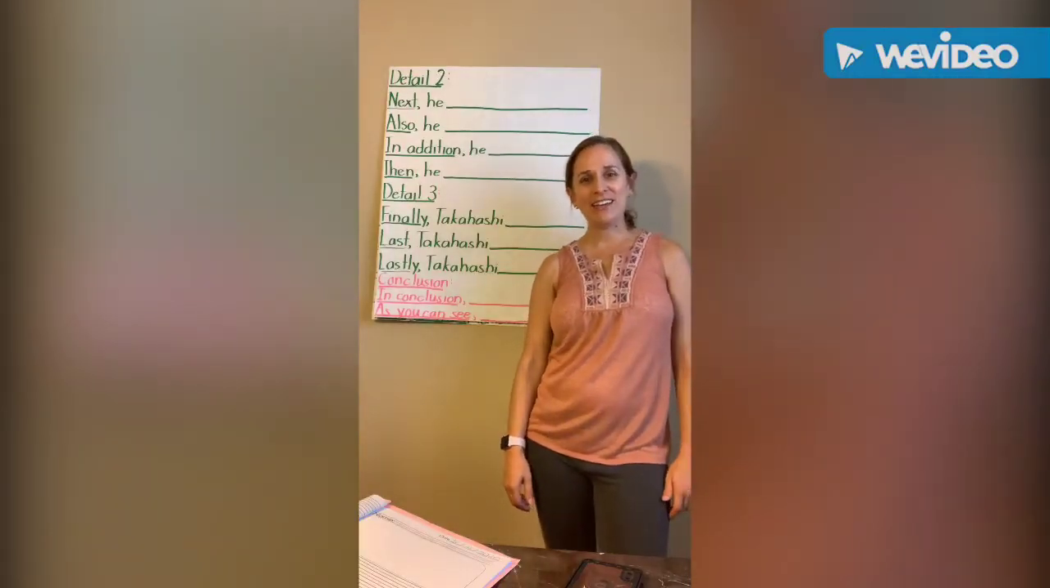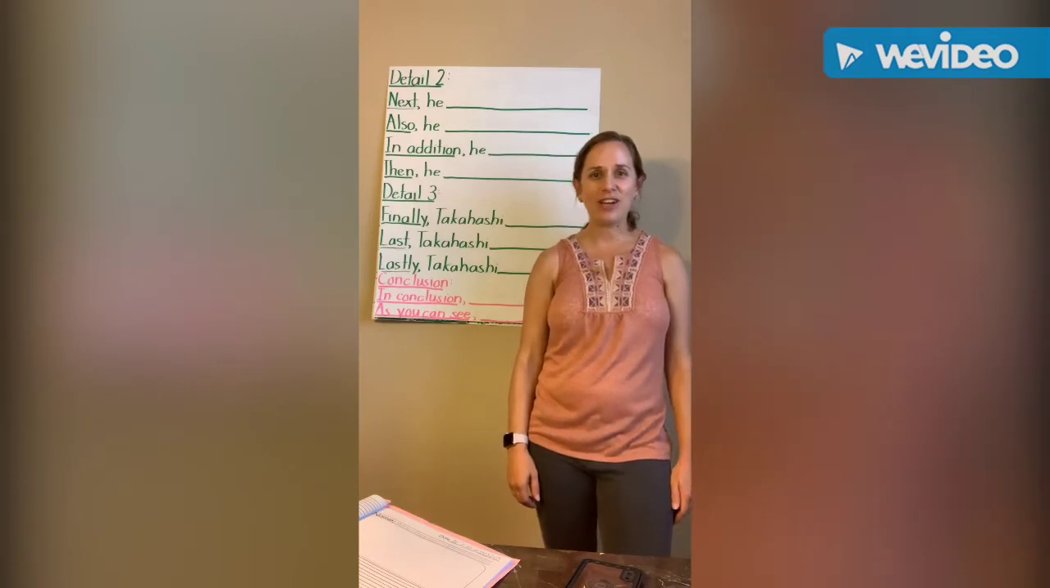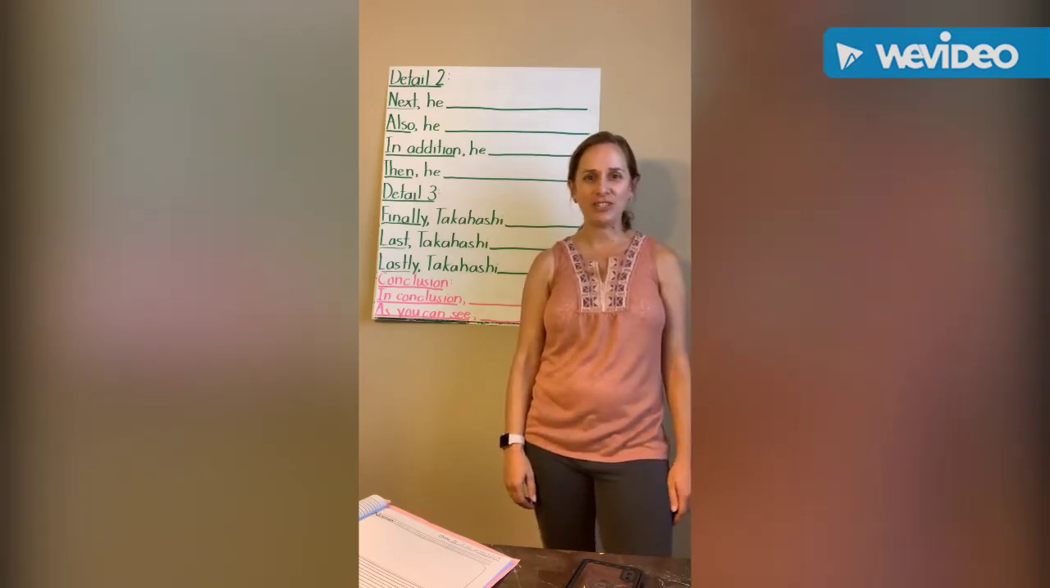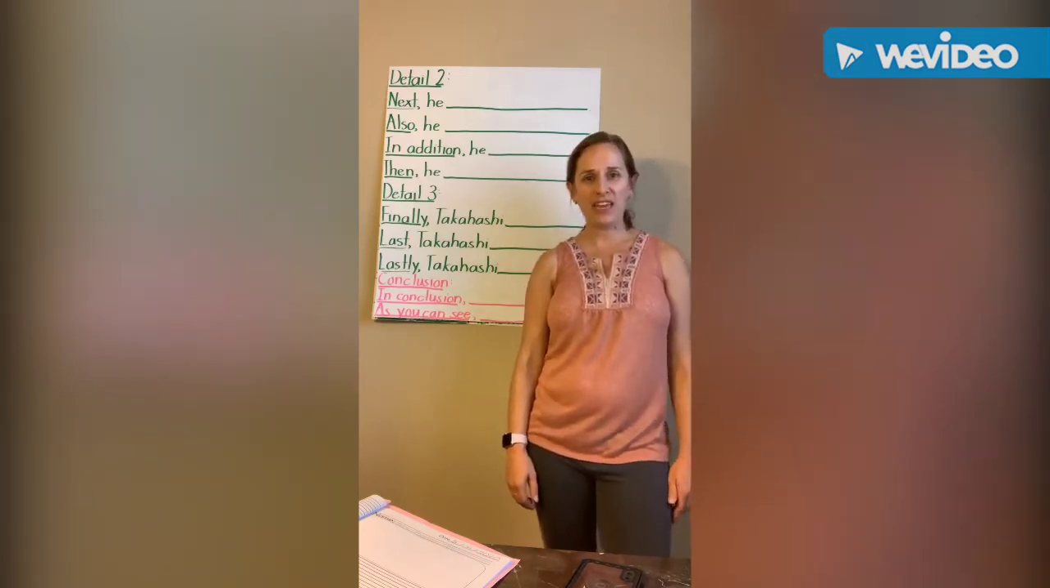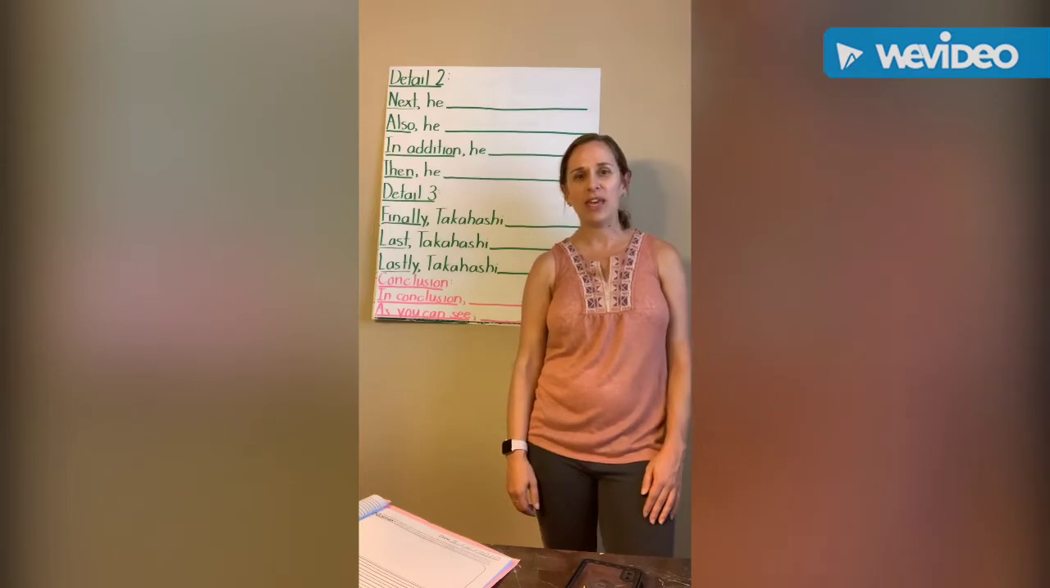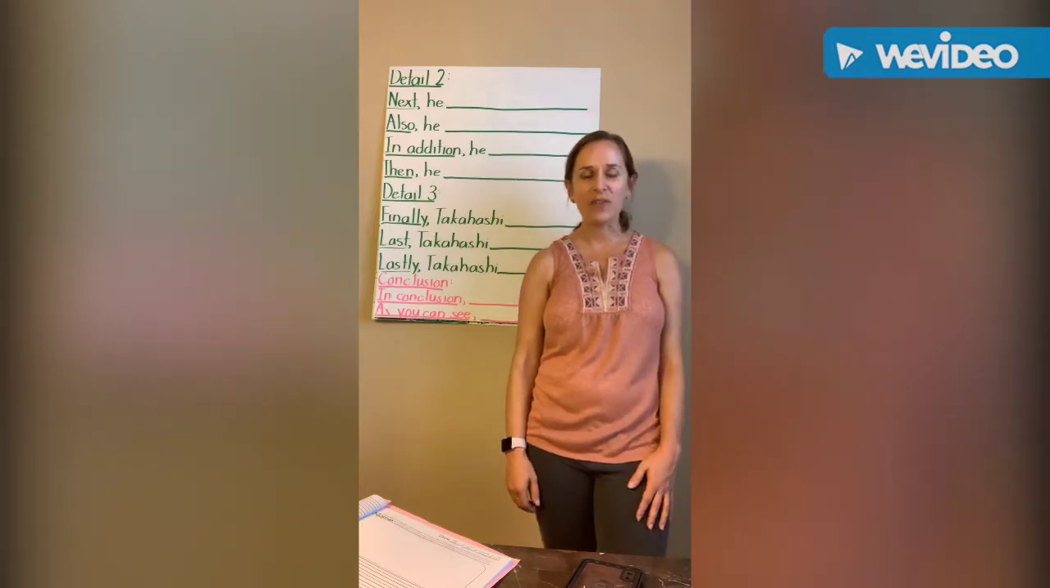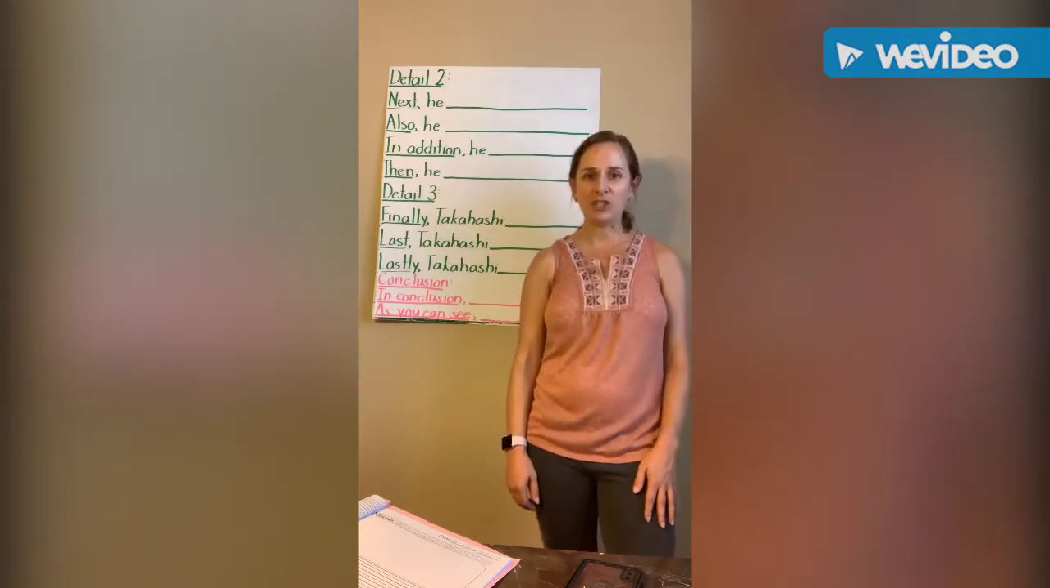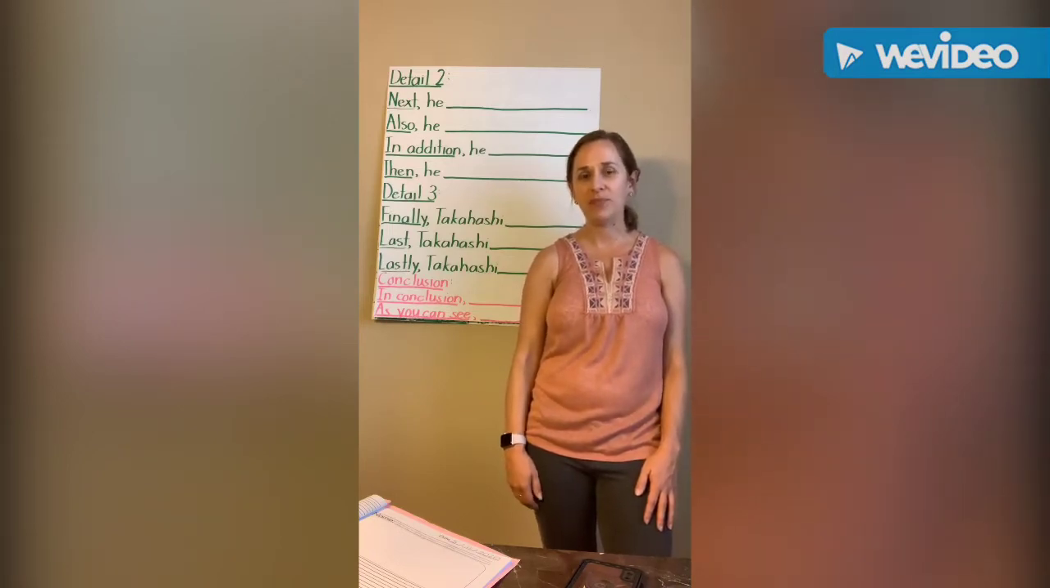Miss Pagan here. Today is Tuesday, and we're going to talk about what we're going to do for journal today. We're going to go ahead and finish the journal that we started yesterday. So whatever you were writing on yesterday, make sure you have it out today so we can go ahead and finish our paragraph. If you remember, our topic yesterday was writing about a robot inventor named Takahashi.